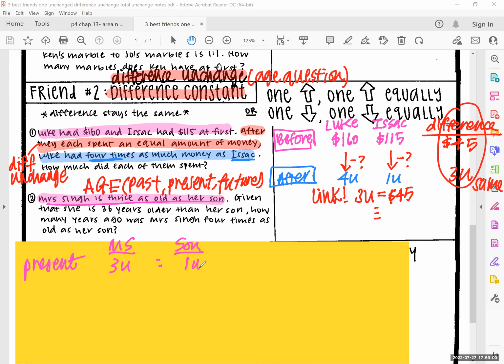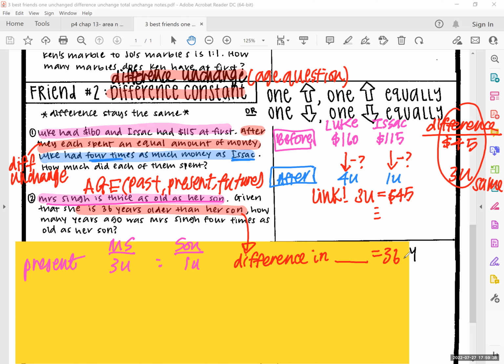When they tell you that I'm 36 years older than the son, this is telling you the difference in what? The keyword is 36. We don't say mother and son because that doesn't say what this 36 is referring to. Difference in elephants? Difference in giraffes? Difference in monkeys? Difference in what?